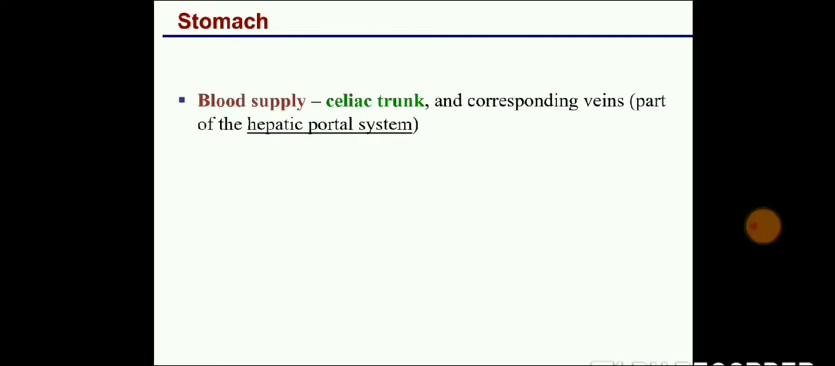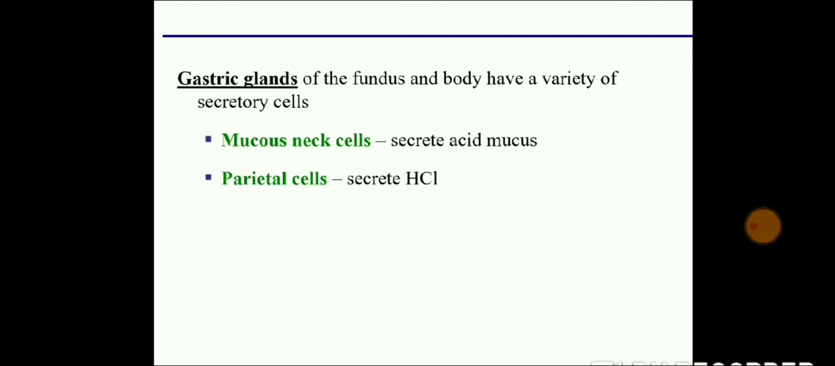Now blood supply. Every organ we are studying is supposed to have a blood supply. The blood supply to the stomach is given by the celiac trunk and corresponding veins, the hepatic portal system. Gastric glands secrete HCl, the hydrochloric acid, inside the stomach, in the mucosa. The mucous neck cell secretes acid mucus to provide proper moisture and engulf the nutrients. And then the parietal cell secretes HCl, the hydrochloric acid.